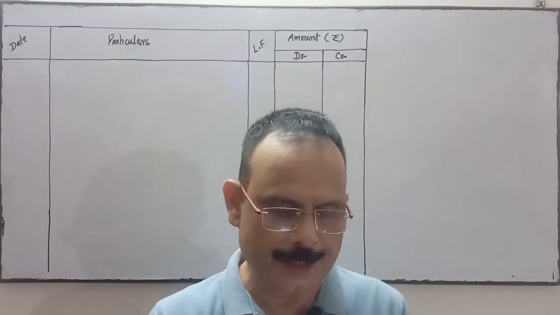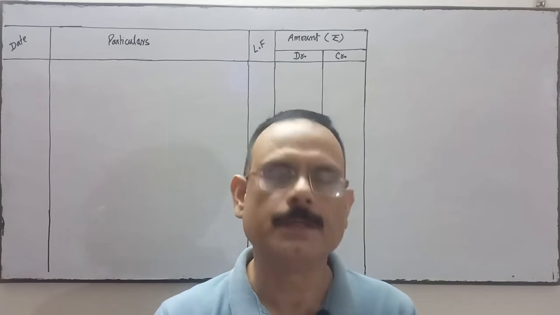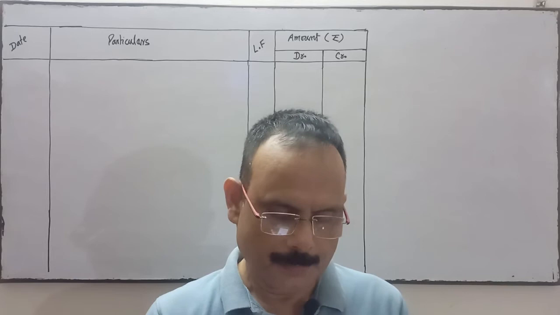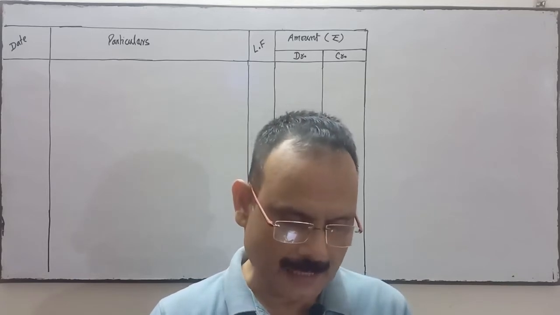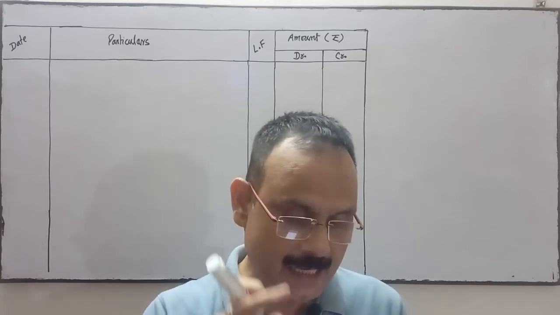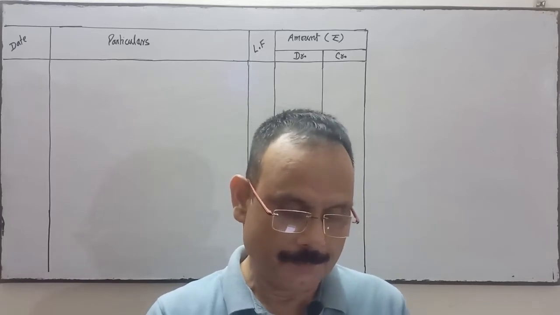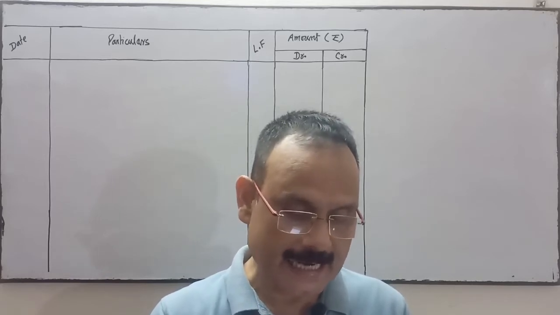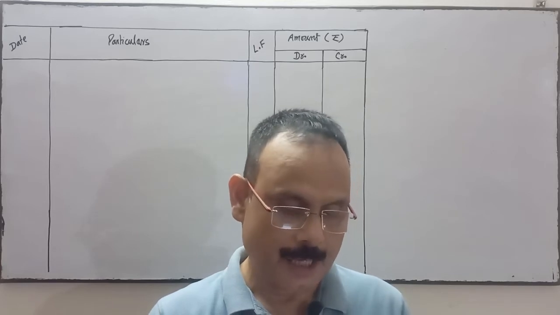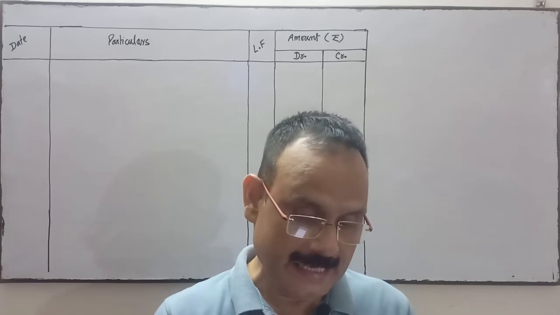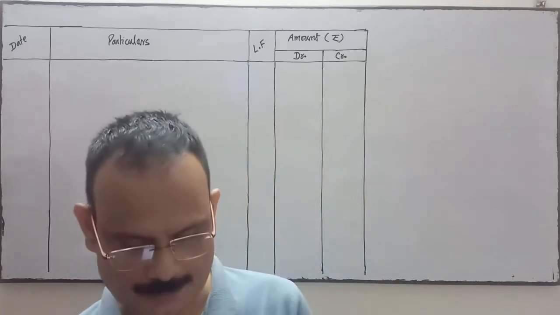Pass journal entries for the following transaction on the dissolution of partnership firm of Rajesh and Rajiv. After the various assets other than cash and outside liability have been transferred to realization account.